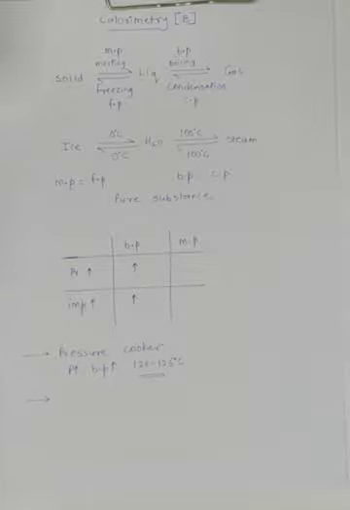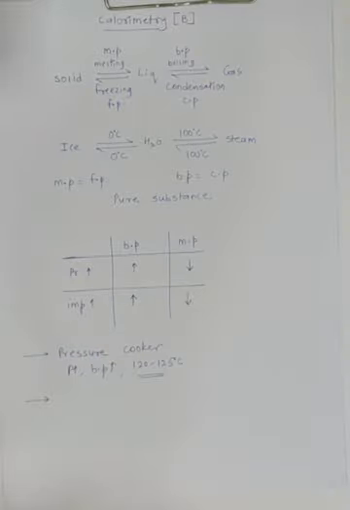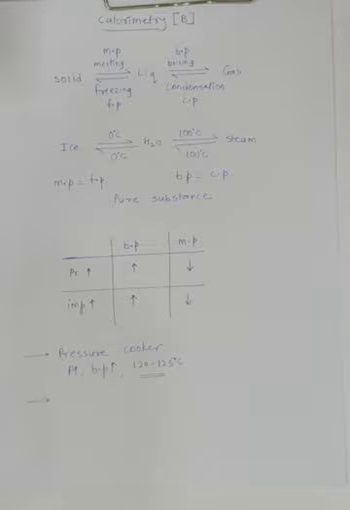Then the next thing is about the melting point. If you increase the pressure, then the melting point will decrease. If you increase the impurity, the melting point will decrease. So it's very easy to remember. Here both of them are inversely proportional, and for the boiling point both of them were directly proportional.